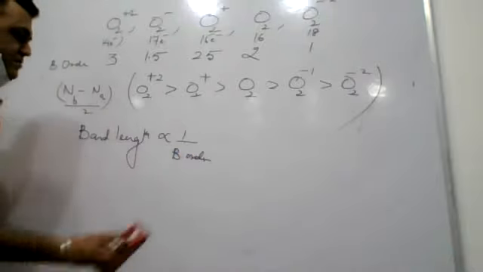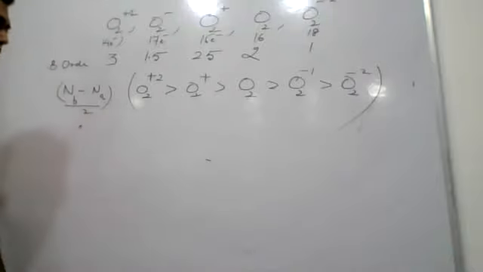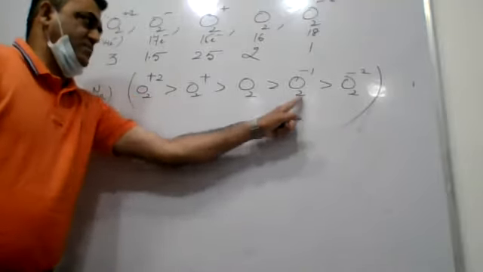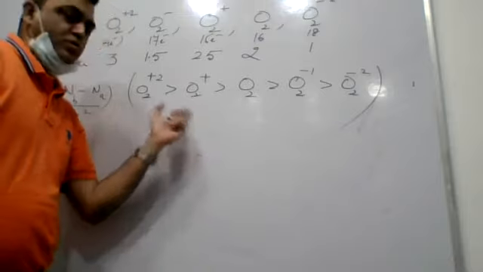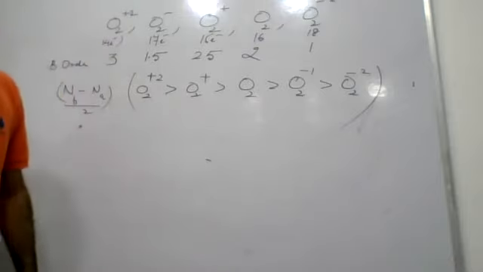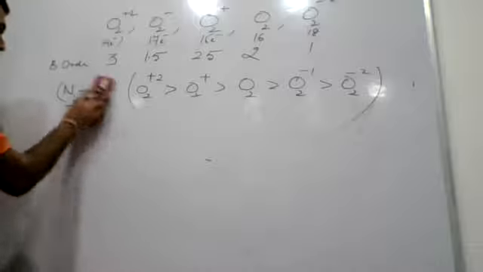Right? So that you can see the trend. So bond length will be in the inverse order. O2 charge minus 2 has the largest bond length, then O2 charge minus 1, then O2, then O2 charge plus 1, then O2 charge plus 2. That will change. The answer to be marked is D, or all of these are correct.